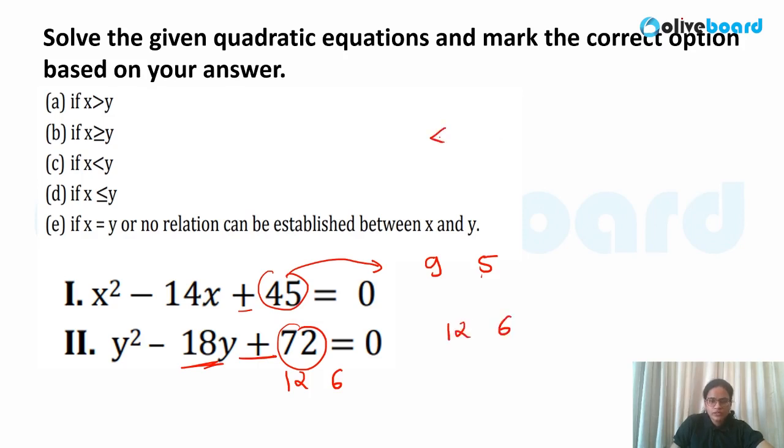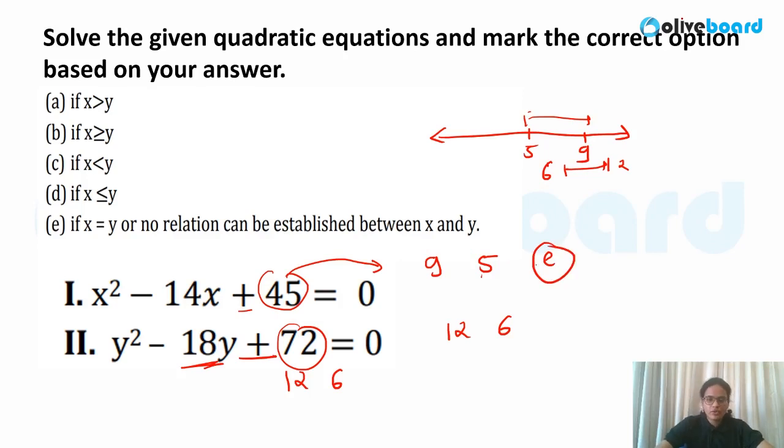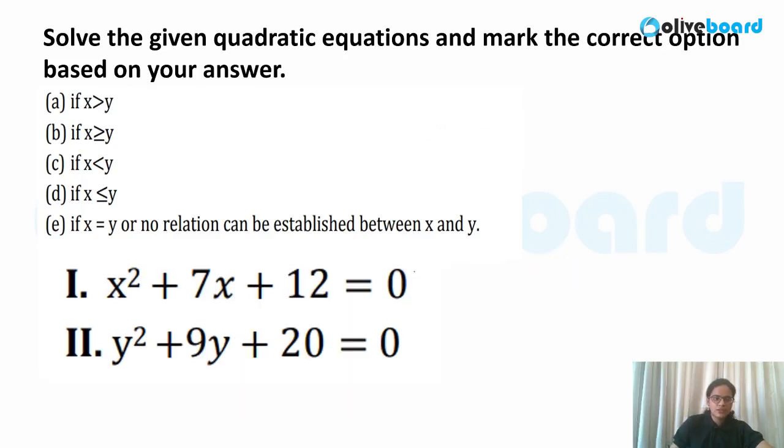Now you can draw the number line and check it. So first root x and y is 5 and 9. So this is 5, this is 9, this is my x value. When I'm talking about y, the y value would be 6 here and the second value is 12. So you can check, you cannot compare these values. So my answer would be no relation can be established. Okay, so easily you can compare the roots in this case.